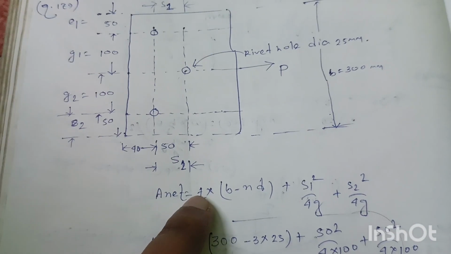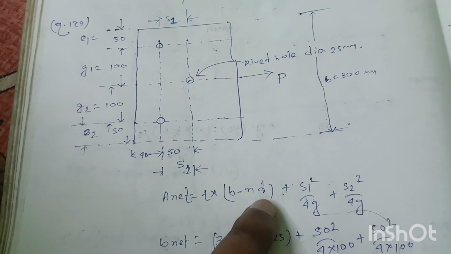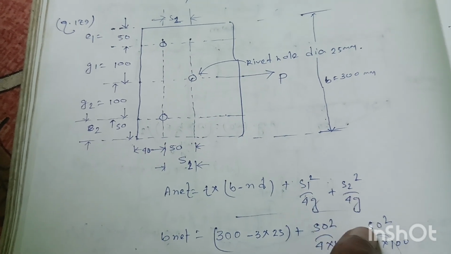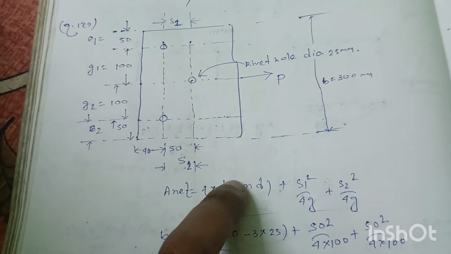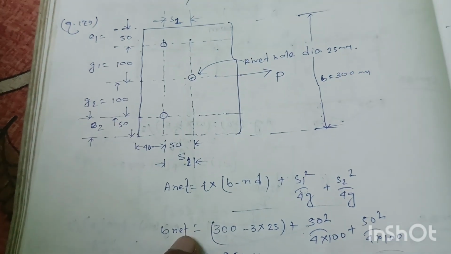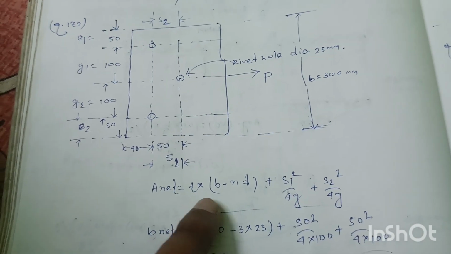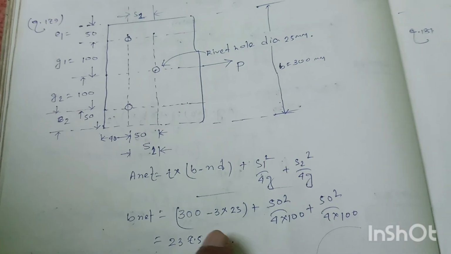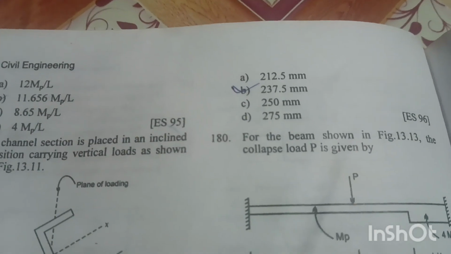The formula for net area of this plate will be T into B minus ND plus S1 square by 4G plus S2 square by 4G. We know all the values. T is the thickness of this plate, and if we calculate the net width of this plate, putting the values in this formula without thickness, the net width of the plate will be 237.5 mm. Option B is right answer.